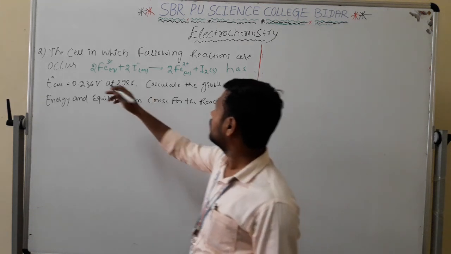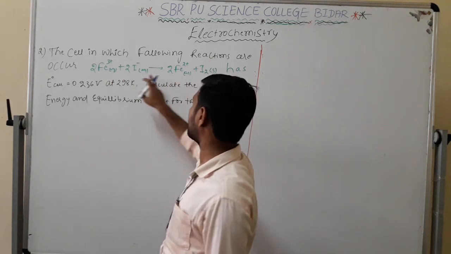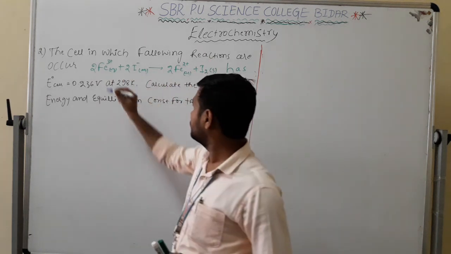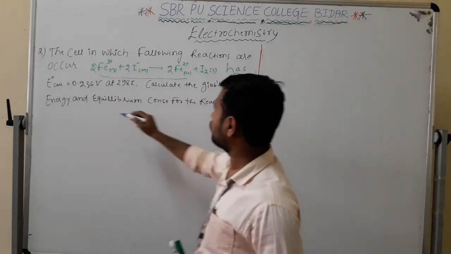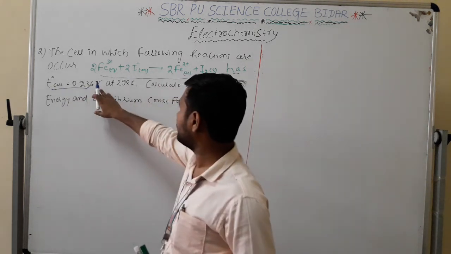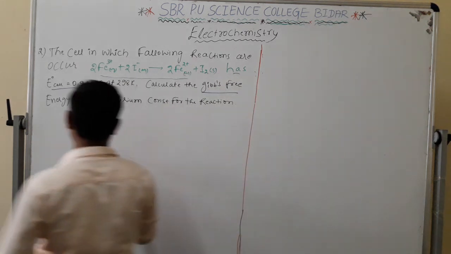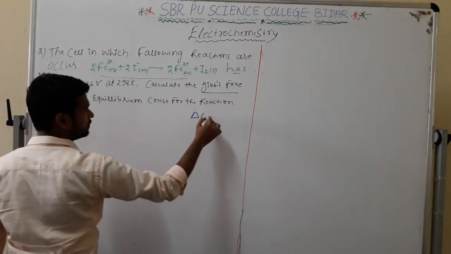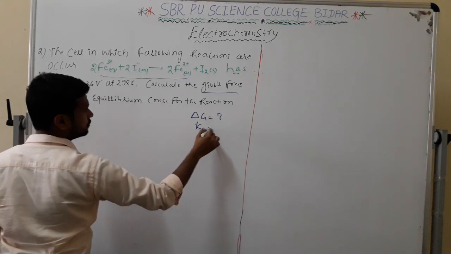This is a very special one. A cell is given in which the following reactions are occurring. The standard cell potential is given as 0.236 volt at 298 Kelvin. Calculate the Gibbs free energy, he wants us to find delta G, and the equilibrium constant is also going to be possible.